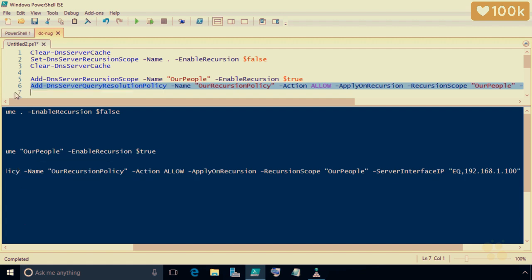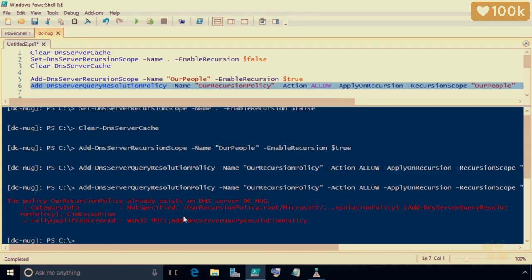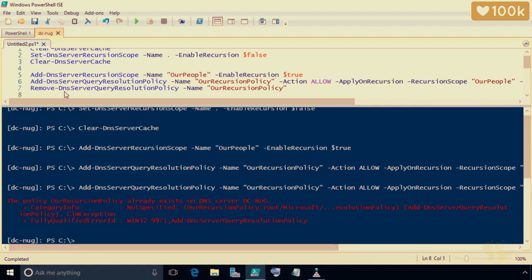So what we'll do is we'll go ahead and highlight row number 6 and press F8. And because I tried to execute it twice, it said that our recursion policy already exists. So if you want to add it again, you're going to have to remove it first. So if we wanted to remove it, and I'm going to do it just for grins, we can go ahead and use Remove-DnsServerQueryResolutionPolicy with this name.